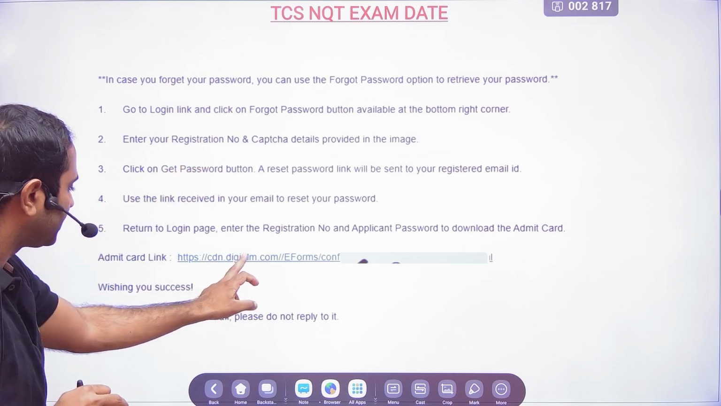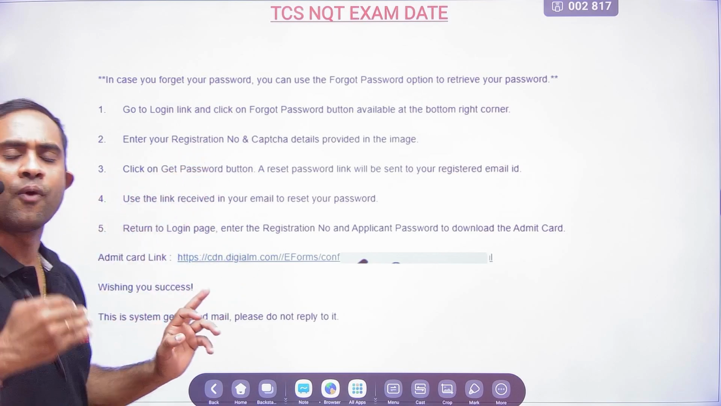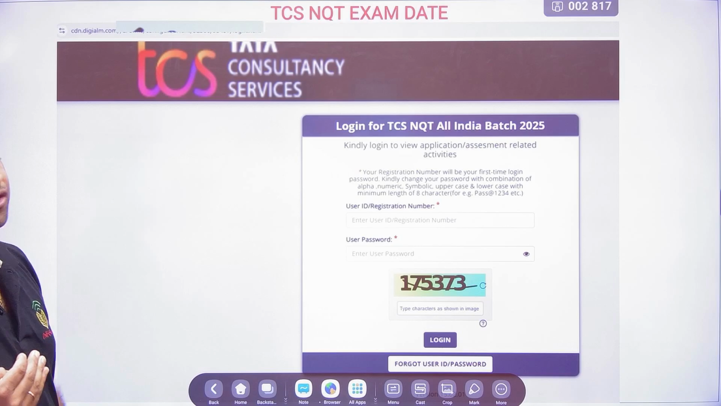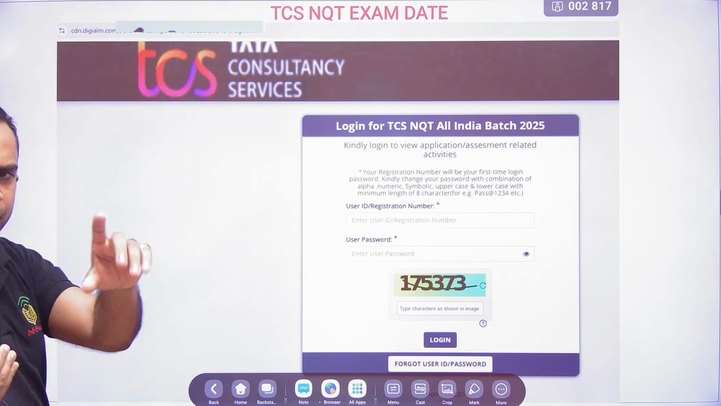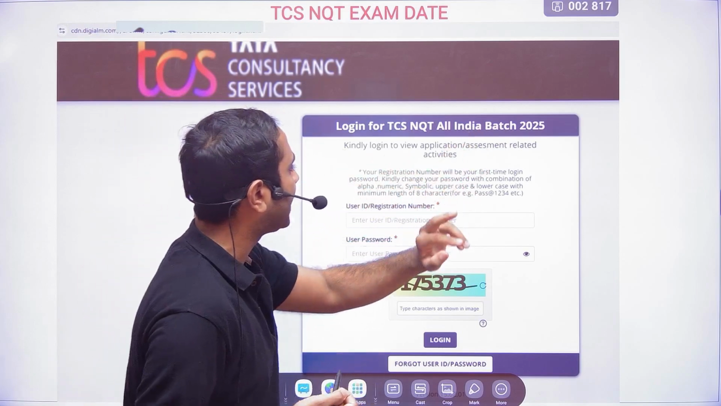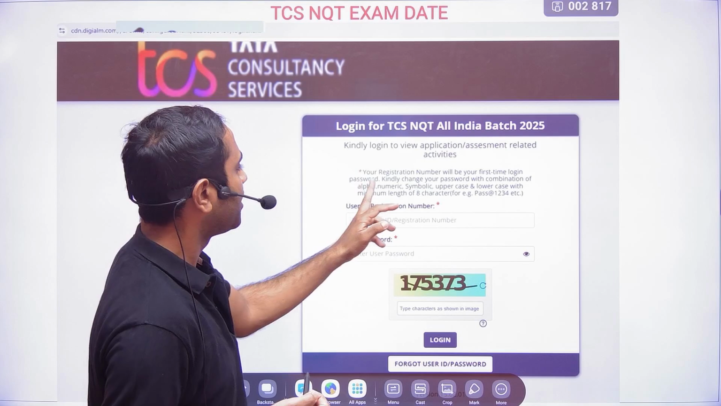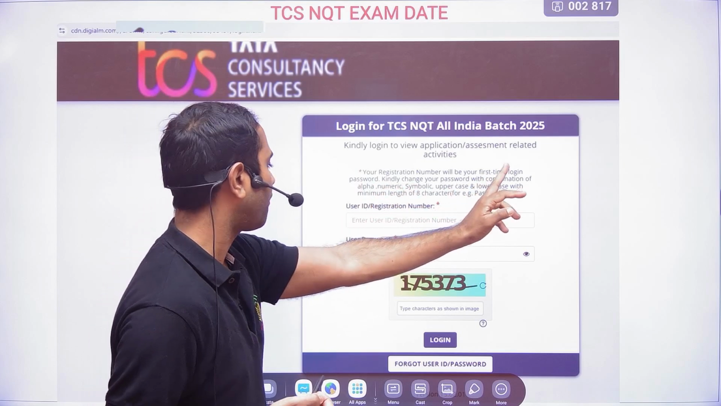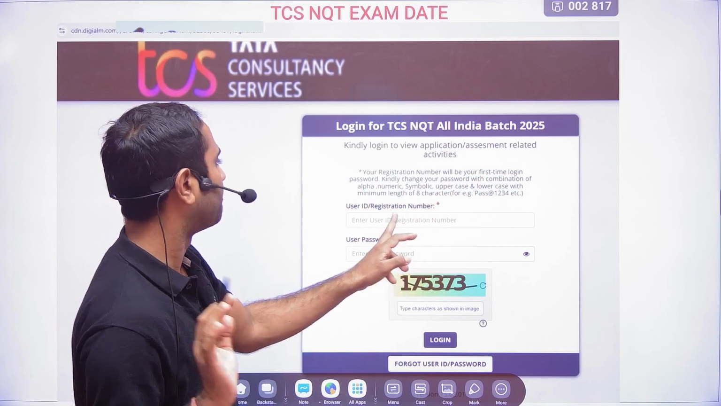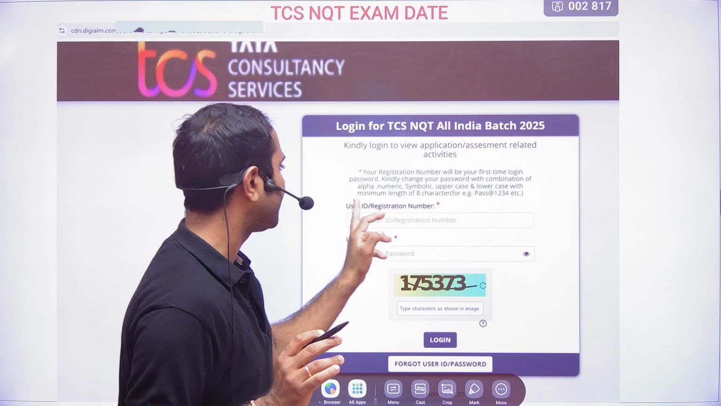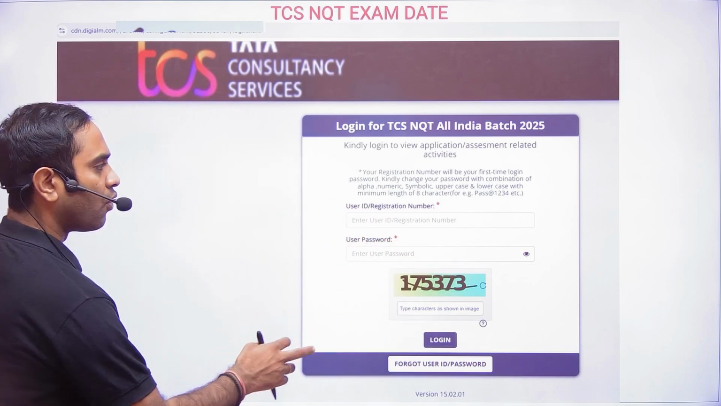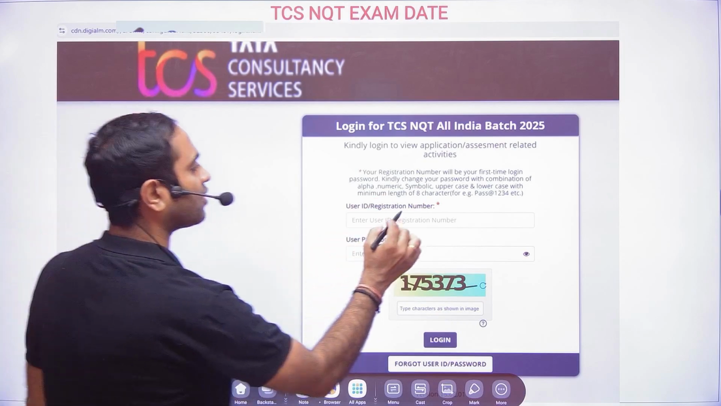Admit card link: if you click this link from your email, you will be redirected to this particular page. Here you see, kindly log in to view application assessment related activities. Your registration number will be your first time login, so enter your ID or registration number. Kindly change your password with a combination of alphanumeric, symbolic, uppercase and lowercase characters with a minimum length of 8 characters.